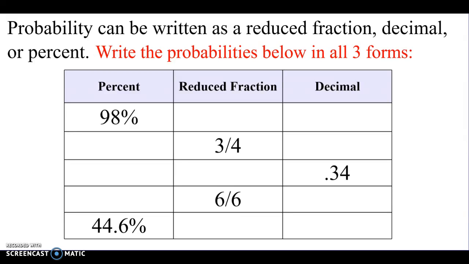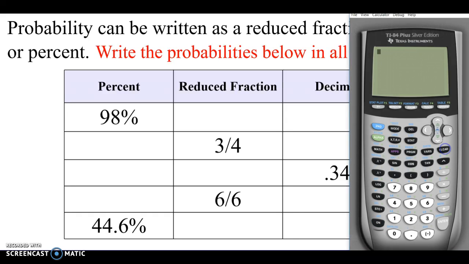Okay? So obviously a lot of you are familiar with percents. Percents are out of what? 100. Yeah. And then we have decimals and we have fractions. All of them are good answers. Okay? So let's start with 98%. 98% divided by, and then what are percents out of? 100. So if you're trying to turn a percent into a decimal, you divide it by 100, okay? And then on your calculator, hit enter. Well, there's your decimal, so you can fill that in over here, right? So the decimal is 0.98.